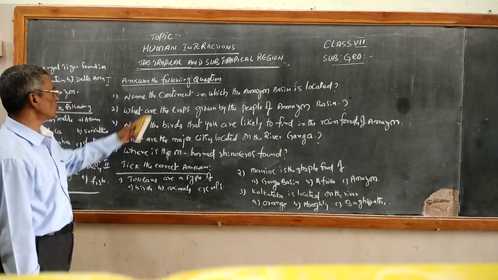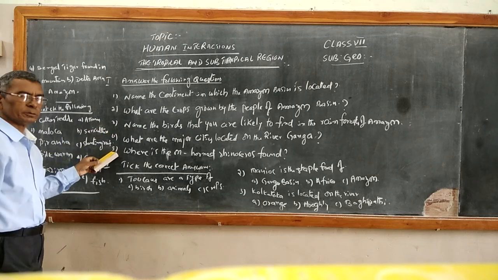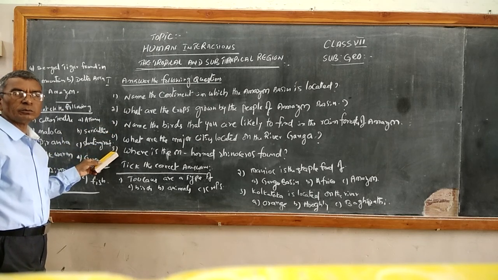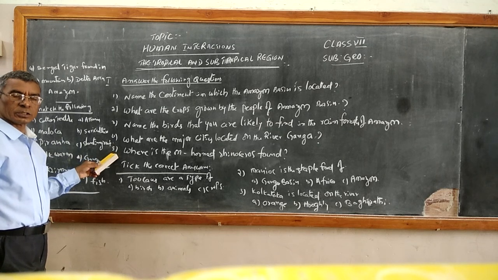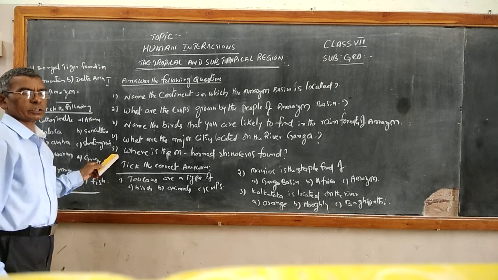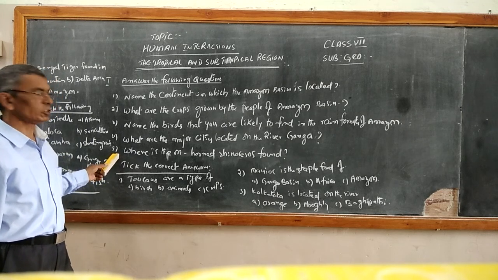Children, these are the five questions: 1, 2, 3, 4, 5. Write down, and please make notes so that it is easy to prepare for your examinations.